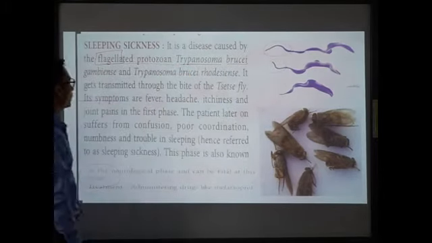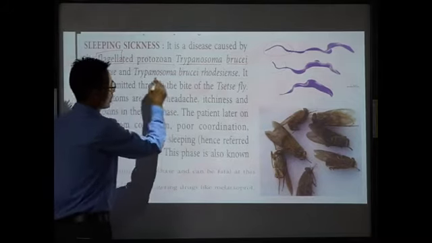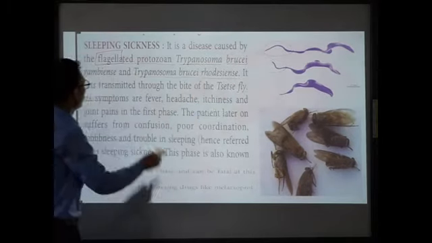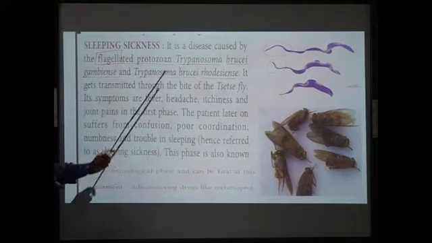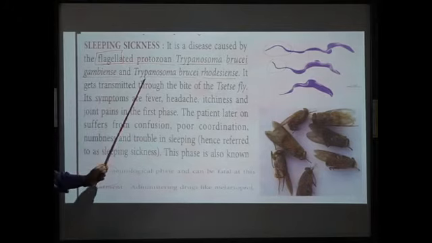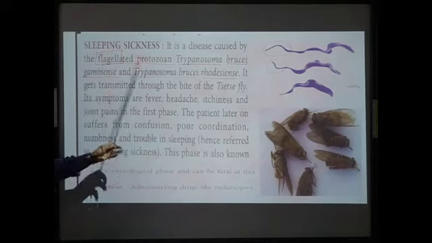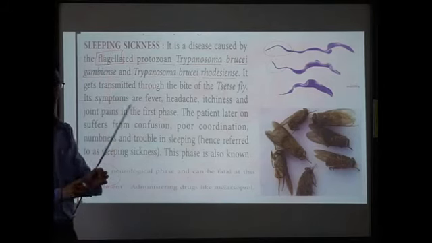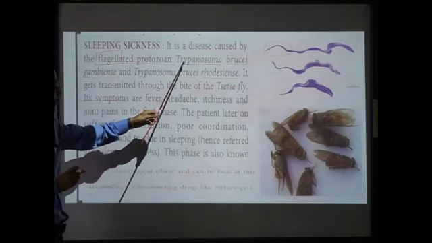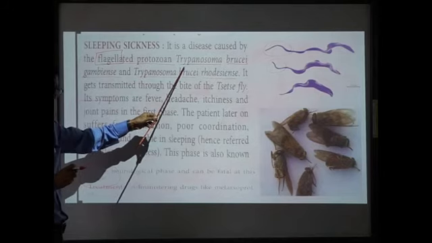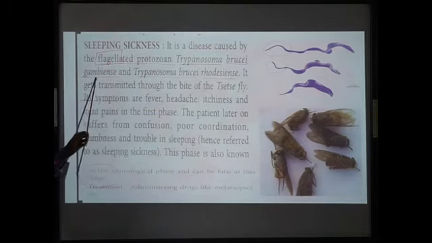The name of the protozoan is Trypanosoma brucei, and we can see the other subspecies: Trypanosoma brucei rhodesiense and Trypanosoma brucei gambiense. These are the protozoans that cause sleeping sickness. You can get confused here, right? We are finding three scientific names: Trypanosoma, the genus name; brucei, the species name; and gambiense, the subspecies.